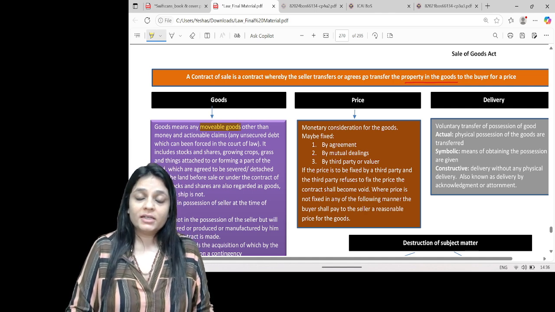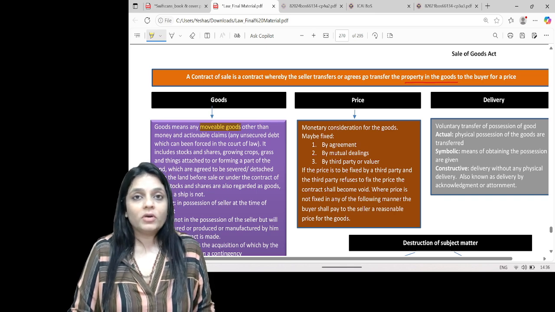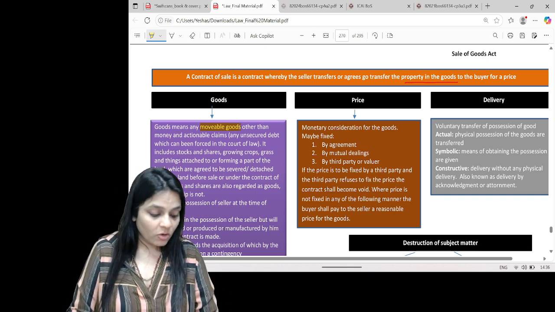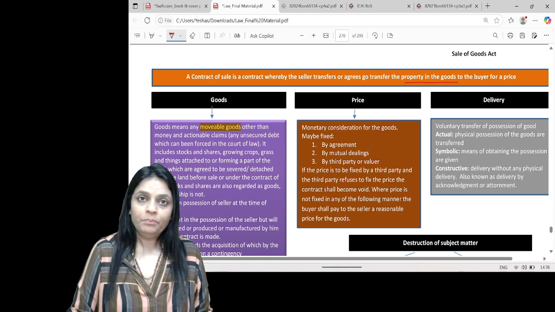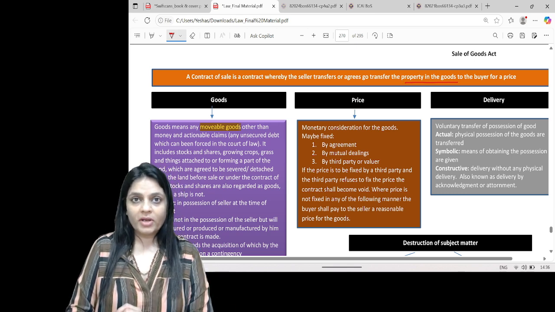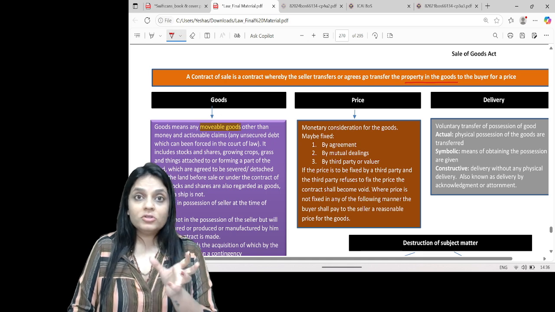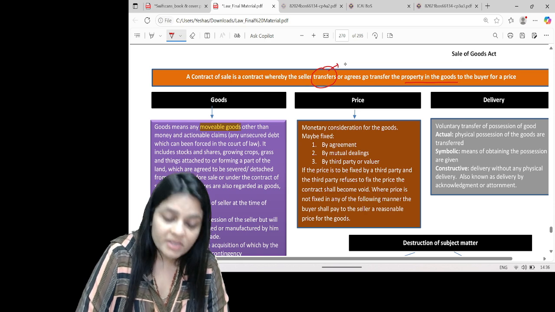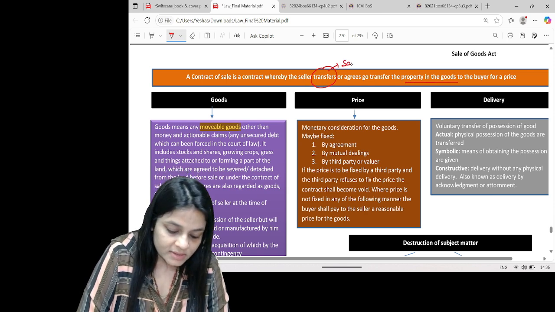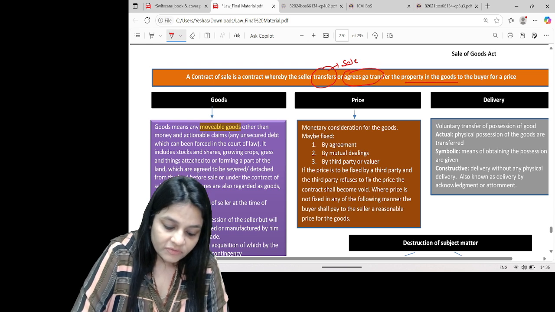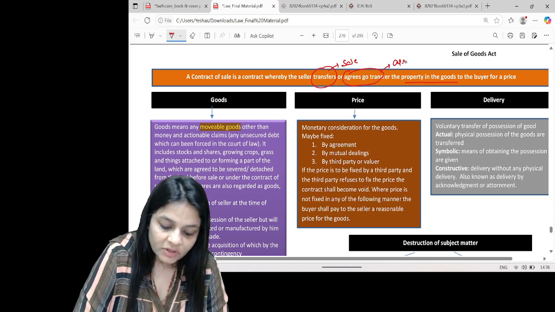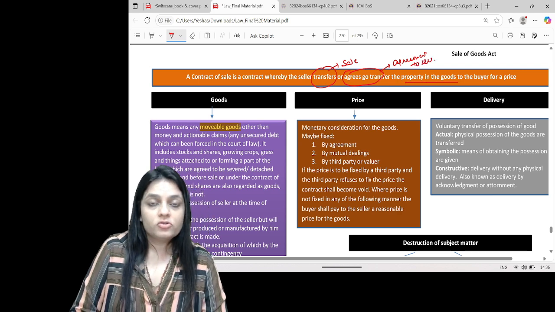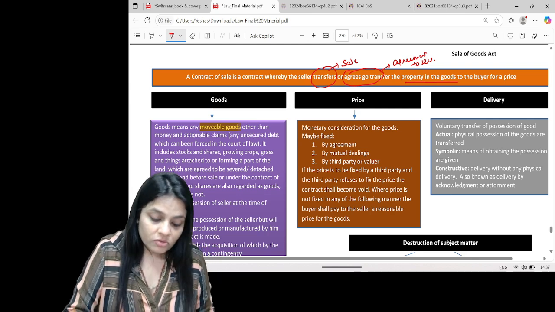When we say Sale of Goods Act, it talks about a contract of sale. So, what is a contract of sale? A contract of sale is a contract whereby the seller transfers or agrees to transfer. So, it includes both transfers or agrees to transfer. Transfers means ownership is transferred immediately, which is a sale. When we say agrees to transfer, it means ownership is transferred on a future date, which is an agreement to sell.